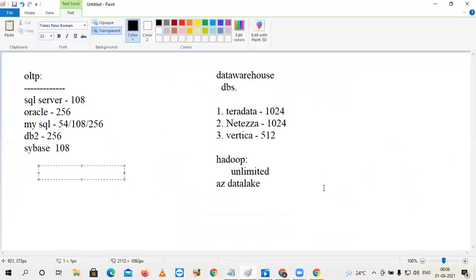What was our last question? If it is an OLTP server, sir, first look back at data warehouse databases: Teradata, Netezza, Vertica. Why am I leaving them? Why can't I store unlimited data in them? Because they have limited nodes. Limitation is there. In Hadoop, that is solved.